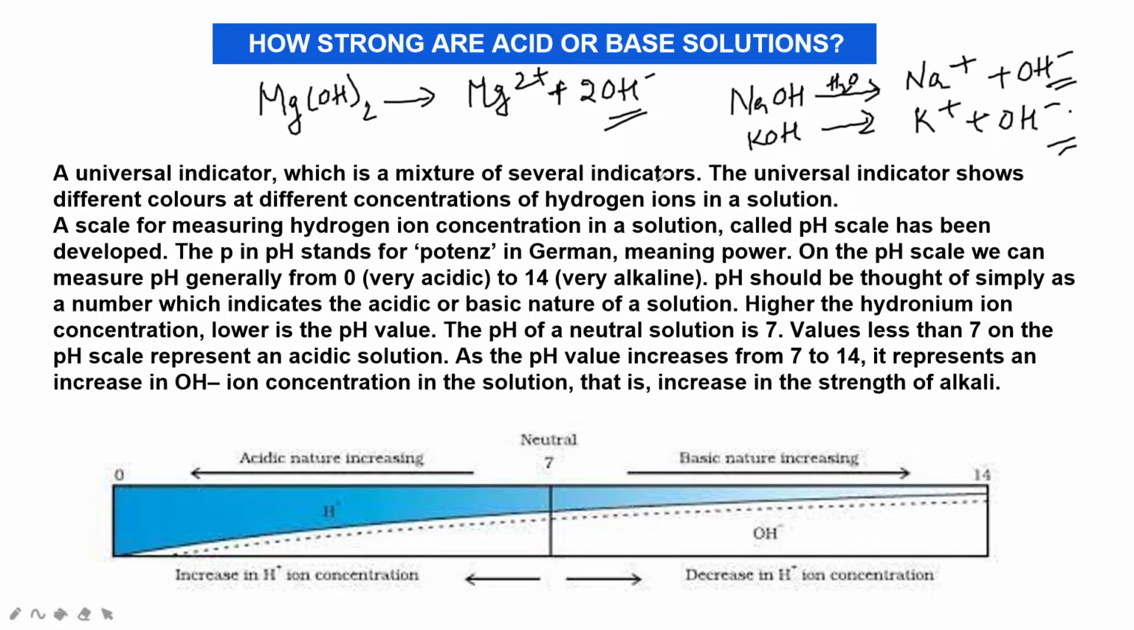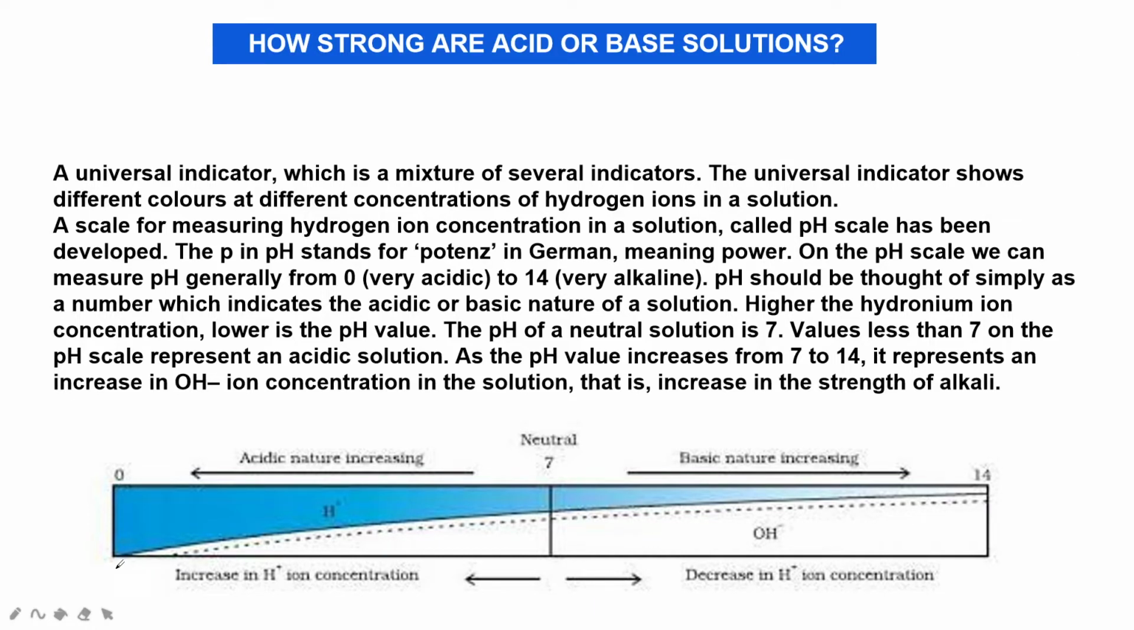There are two types of bases, strong base and weak base. A base which completely ionizes in water and produces a large amount of OH minus ions is called a strong base or strong alkali. Examples of strong bases are NaOH and KOH. When sodium hydroxide or potassium hydroxide are mixed in water, they completely ionize on dissolving and produce a large amount of hydroxide ions. That is called a strong base.